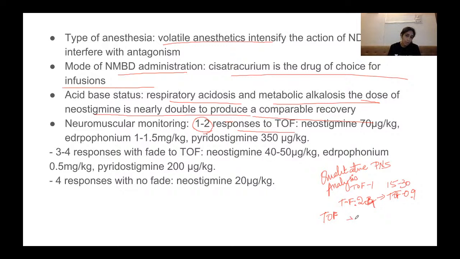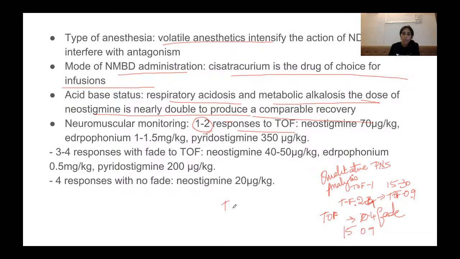When your TOF ratio is around 0.4 and you see a fade, it's not a sustained response. That's when you give a moderate dose of neostigmine, 40 to 50 microgram per kg, edrophonium 0.5, pyridostigmine 200 microgram per kg, and you have to wait around 15 minutes before a TOF ratio of 0.9 is reached.